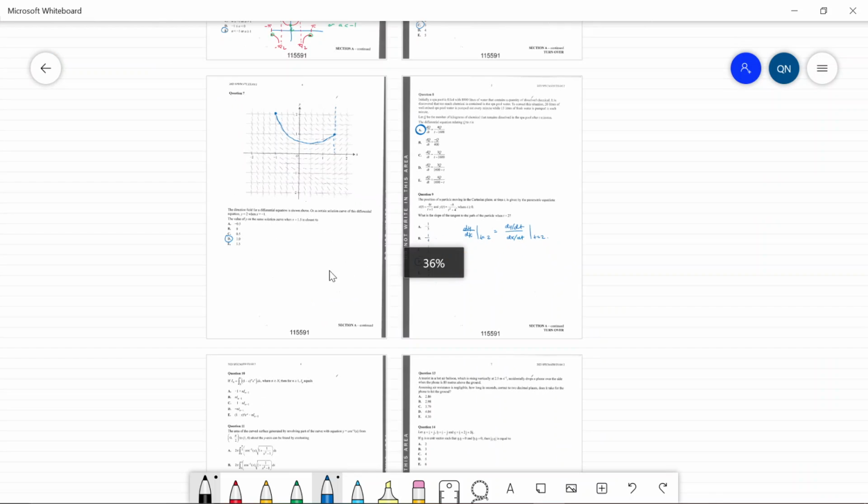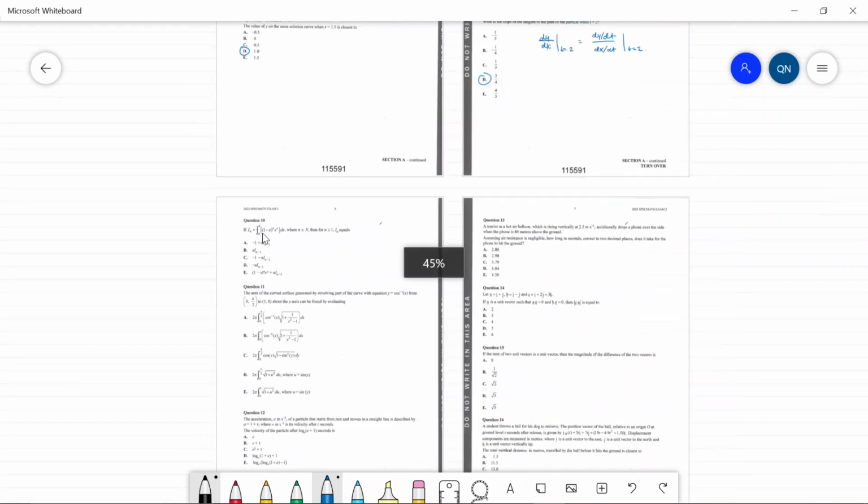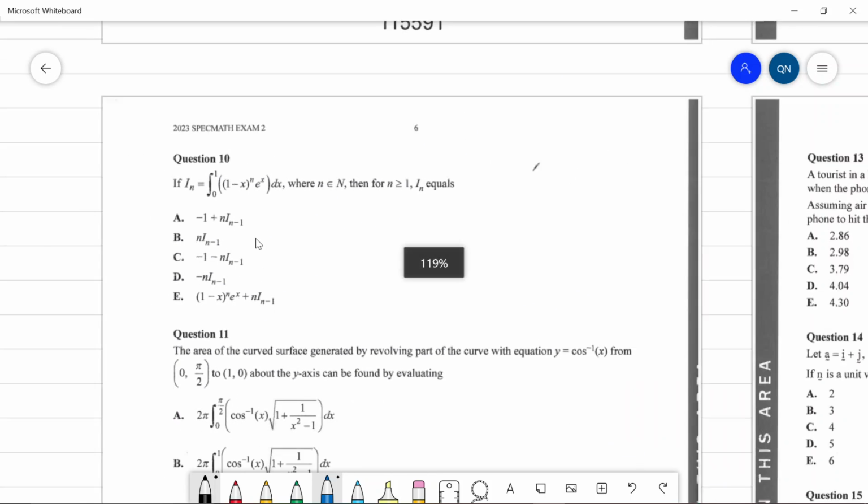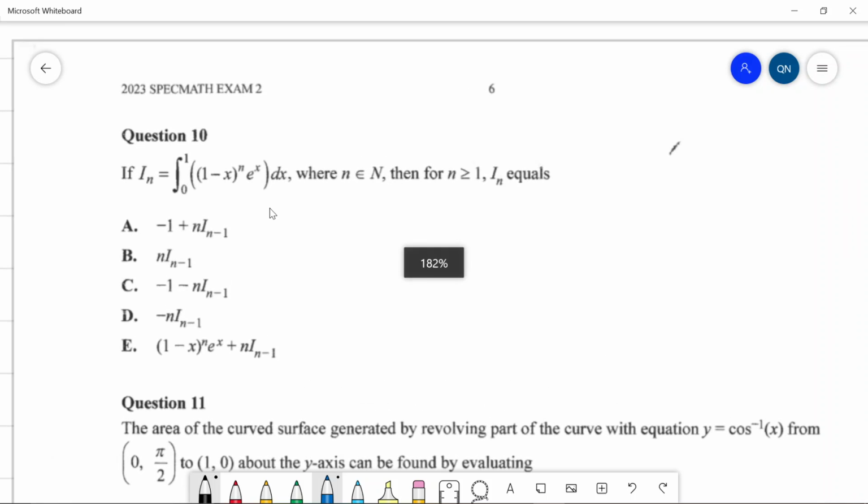All right, question 10. Integral. Nice. N is, okay. So we have, this is probably, yeah, it's integration by parts. Let's see if we can do this. So what do we want to differentiate? What do we want to integrate? We want to use the DI method. I don't know if this is a standard thing taught, but it's the way I do it.